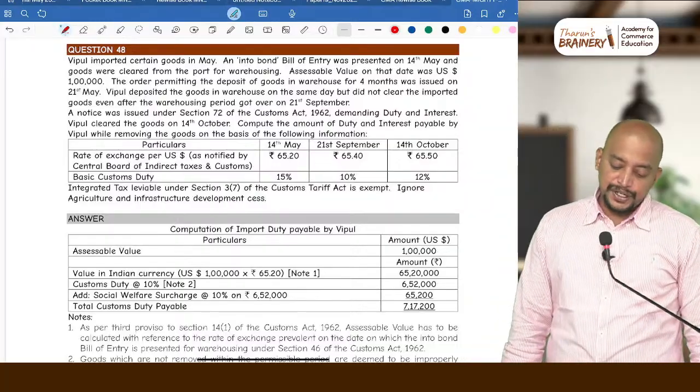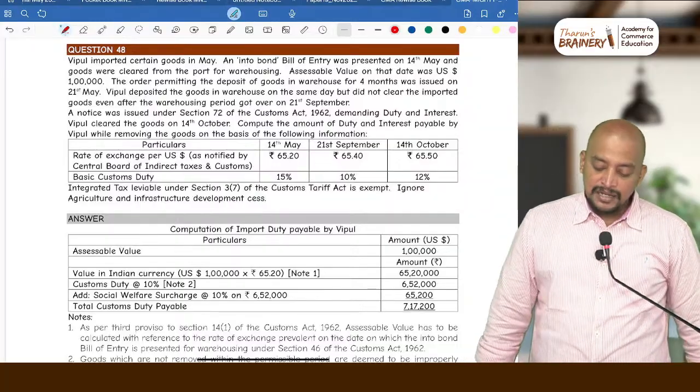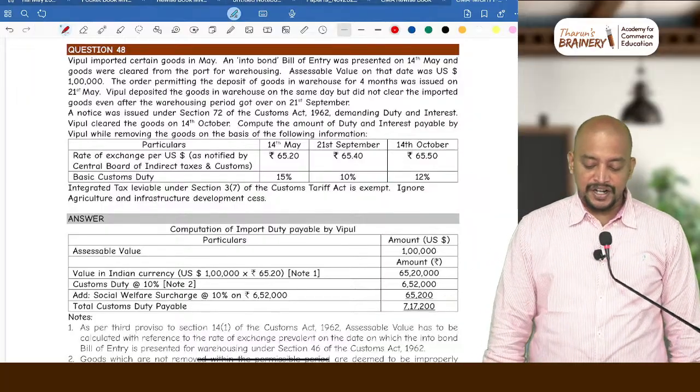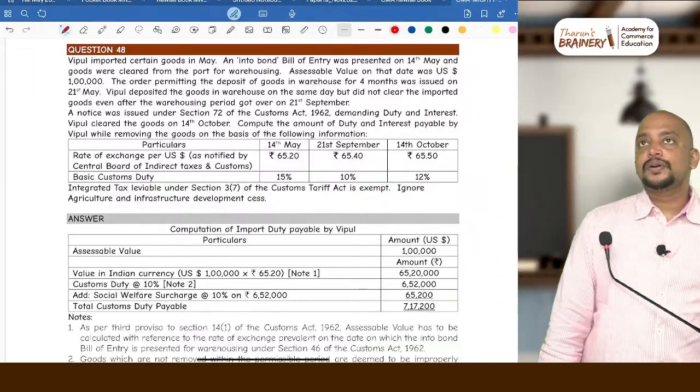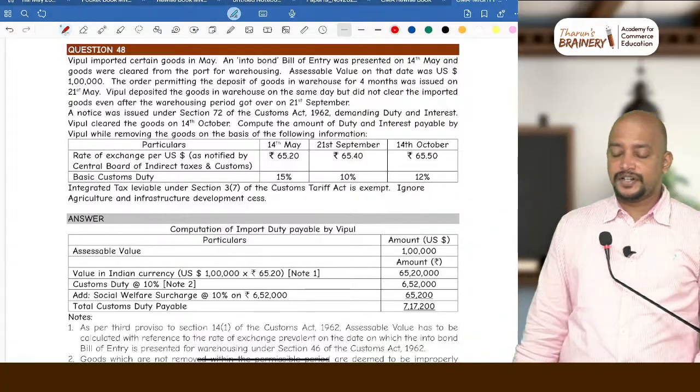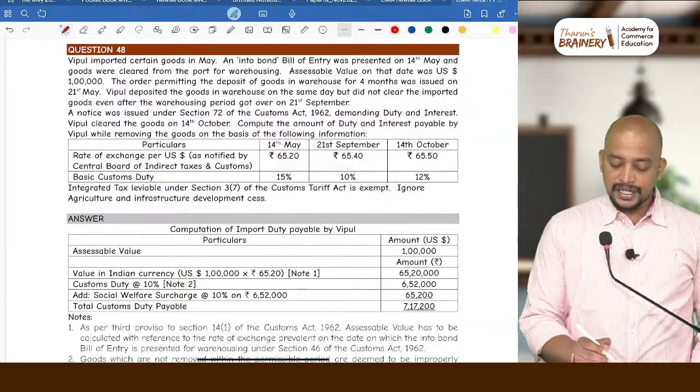Vipul deposited the goods in the warehouse on the same day but did not clear the imported goods even after the warehousing period got over on 21st September. So what is the date on which they have deposited the goods? That is the order of deposit. The order of deposit is 21st May.